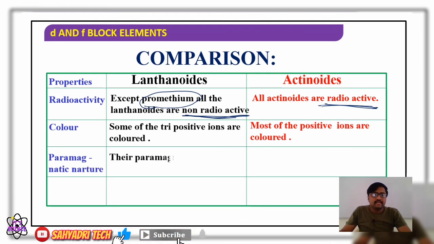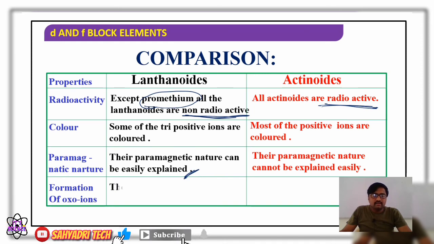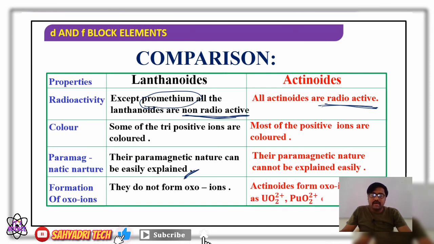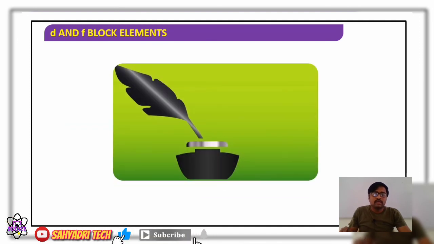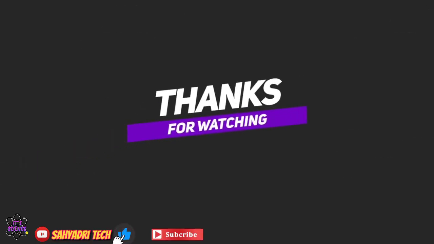Then paramagnetic nature. The paramagnetic nature of lanthanides can be easily explained. And what about actinides? Their paramagnetic nature cannot be explained easily, meaning their magnetic property is complex. Then formation of oxo ions. Lanthanides do not form any oxo ions. But actinides form oxo cations like UO2 2+, PuO2 2+, etc. So with this, I am going to conclude the chapter. Okay, thank you. Be safe.